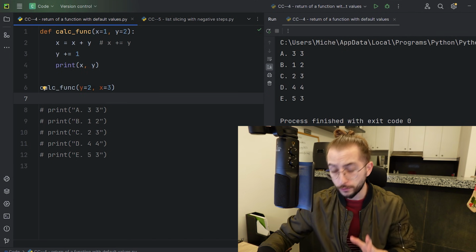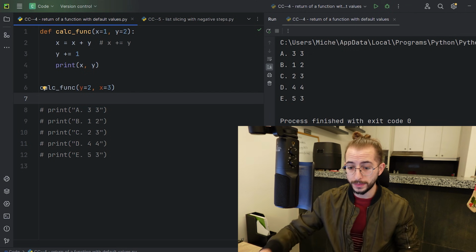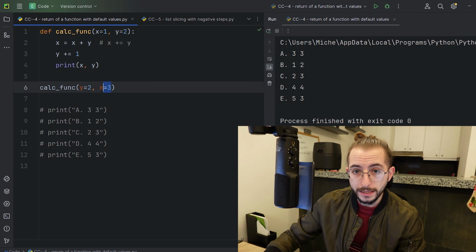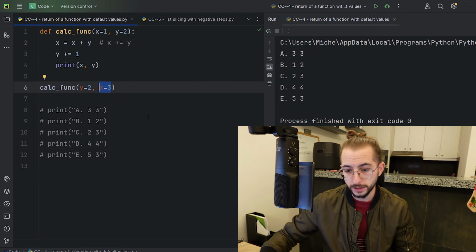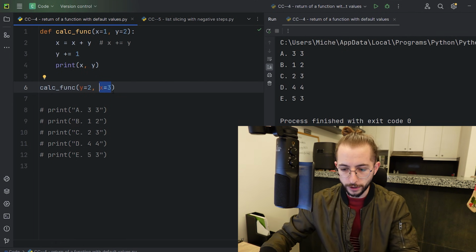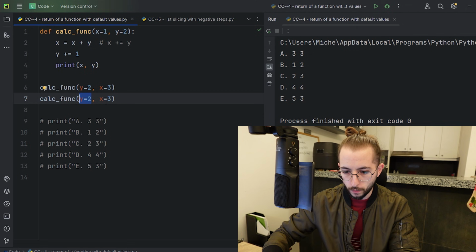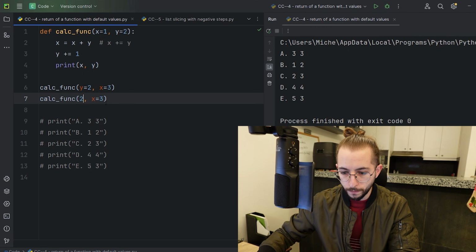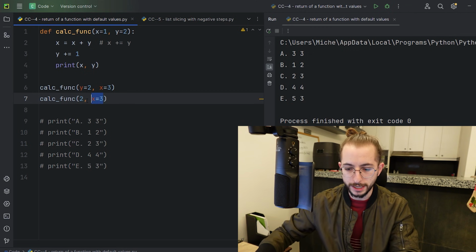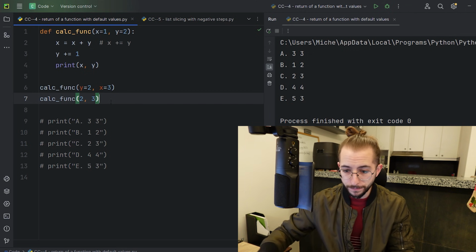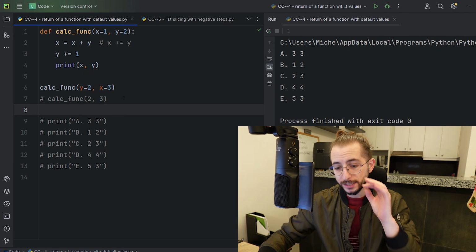Now, for some of you out there that know what is going on in here, this is called explicitly setting the arguments. Usually, whenever you see a function like this, it looks something like, for example, y equals, for example, right here 2, and then right here you have, for example, just 3. So this is how you usually work with a function.